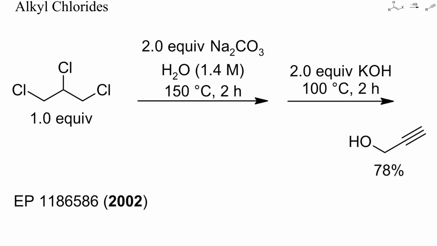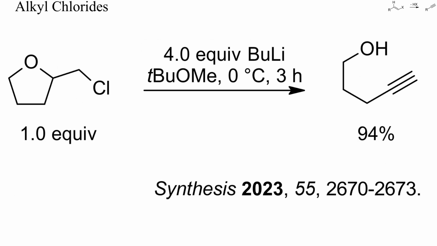Here, propargyl alcohol was obtained in high yield by heating trichloropropane first with aqueous sodium carbonate and then with potassium hydroxide. High temperatures generally favor eliminations at the expense of substitutions. In this example, chloromethyl THF was transformed into pentynol by treatment with an excess of butyllithium at 0 degrees Celsius. Even unsubstituted THF can be cleaved by organolithium or magnesium compounds upon warming, which is one reason why reactions with polar organometallics are usually conducted at low temperature.